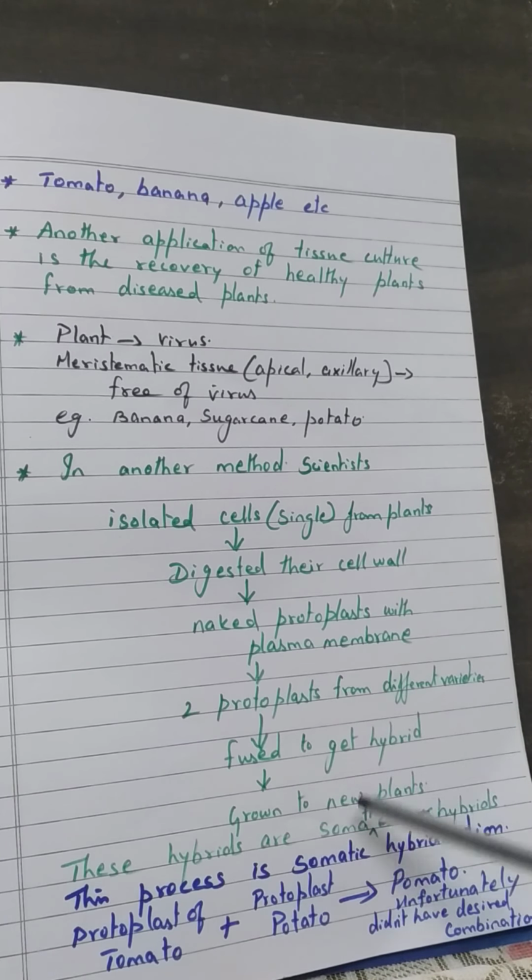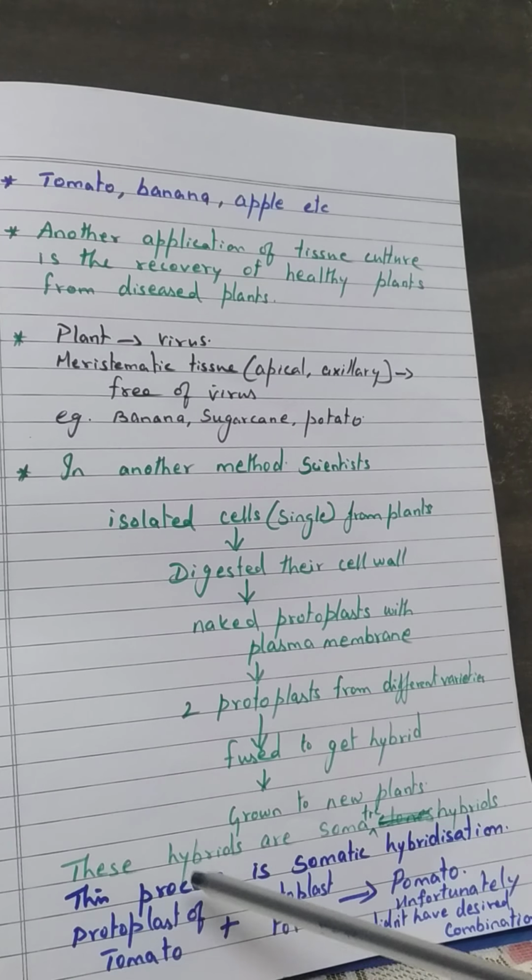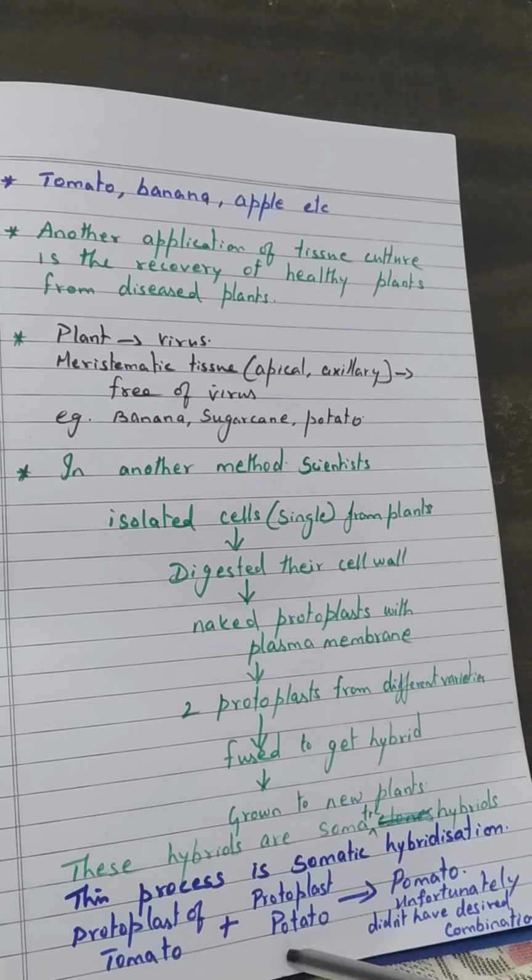For example, they take a cell of tomato, digest the cell wall, and get the naked protoplast with plasma membrane. In the same way they take a cell of potato, digest the cell wall, and get the protoplast of potato. They fuse the protoplast of tomato and the protoplast of potato, and we get a new variety, pomato.